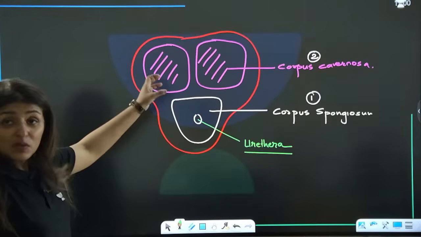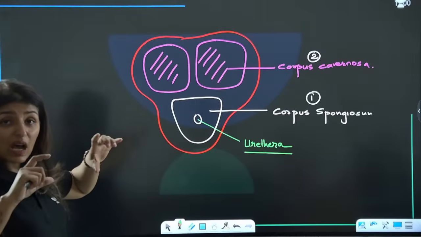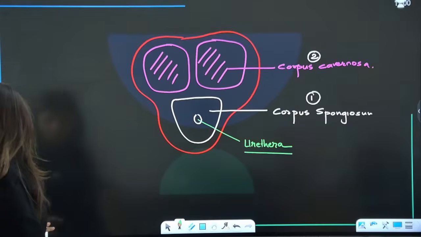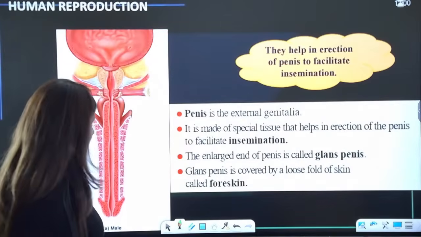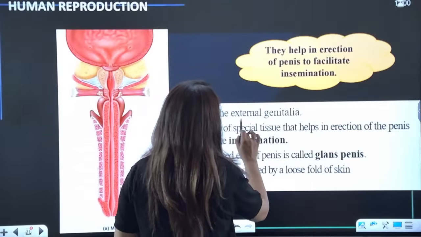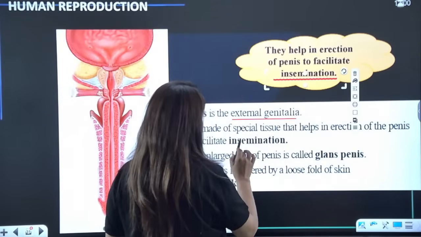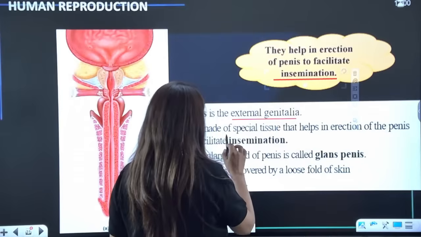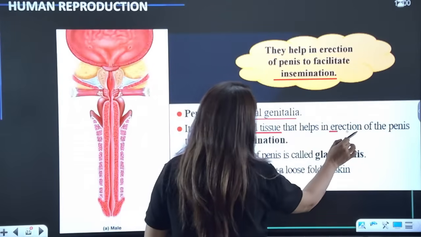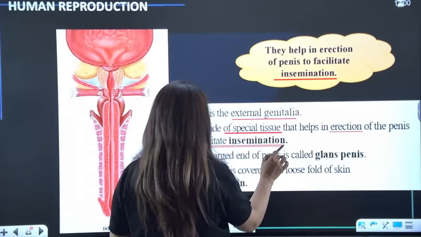So there's a rich blood supply which causes the hardening and straightening of the penis, known as erection. Is that clear? So, already discussed, it is external genitalia. What is the function? It helps in insemination. It is made up of special tissue, that is the erectile tissue, which helps in the erection to facilitate insemination.